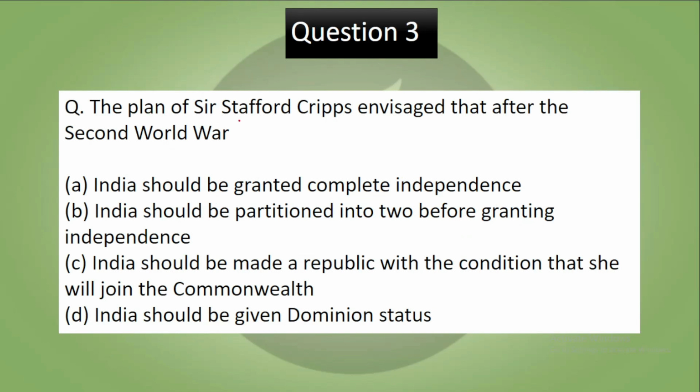Question 3. The plan of Sir Stafford Cripps envisaged that after the Second World War, A. India should be granted complete independence. B. India should be partitioned into 2 before granting independence. C. India should be made a republic with the condition that she will join the Commonwealth. D. India should be given dominion status. Pause the video, try to answer.